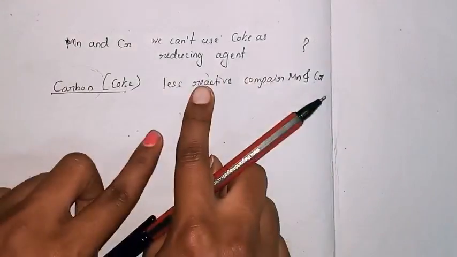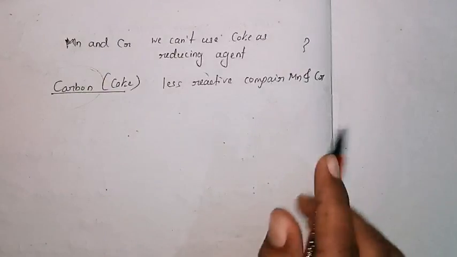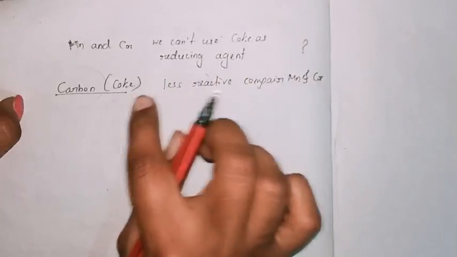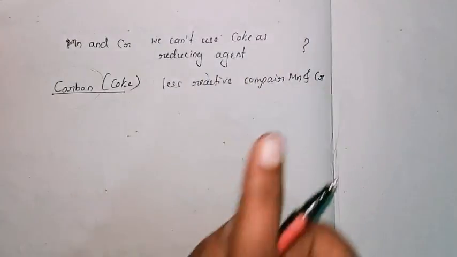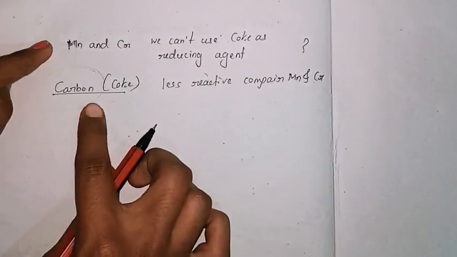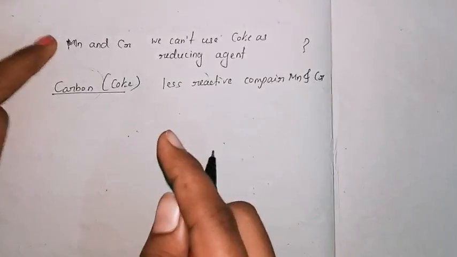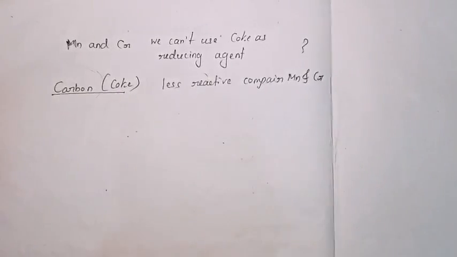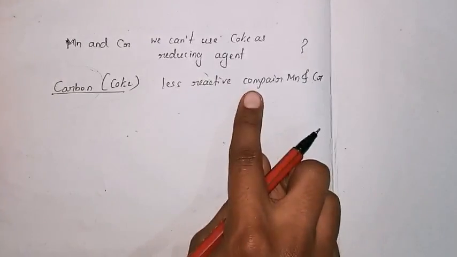Not possible. Only if it is more reactive is it possible. If it is less reactive, then it is not possible. That's the reason why we can't use carbon as a reducing agent in the case of manganese and chromium: because it is less reactive.